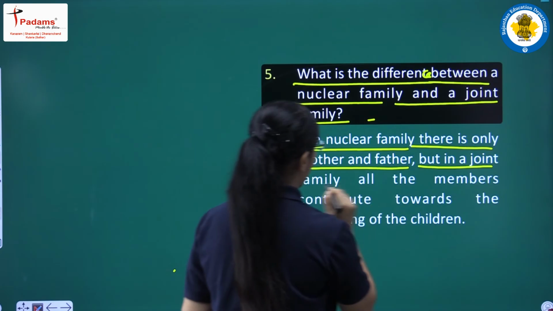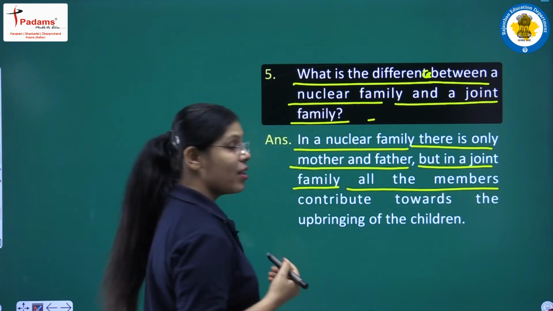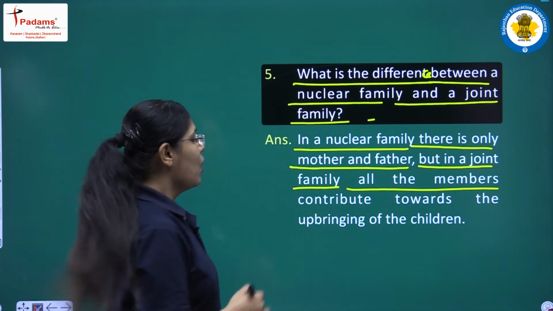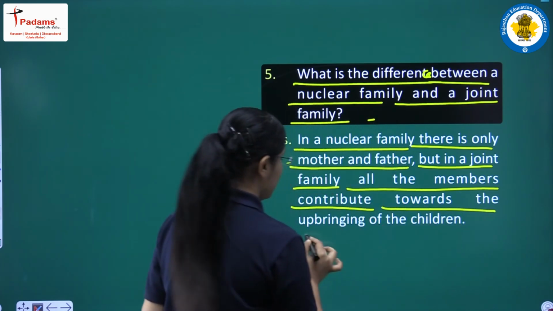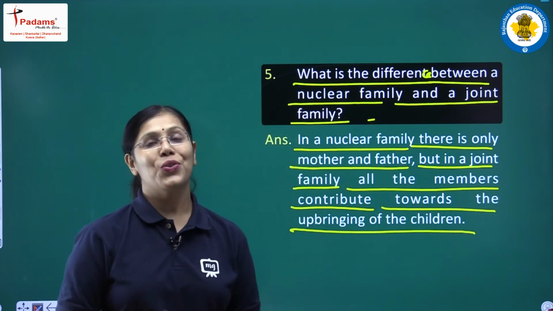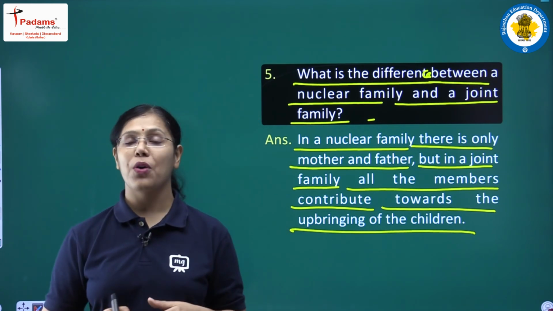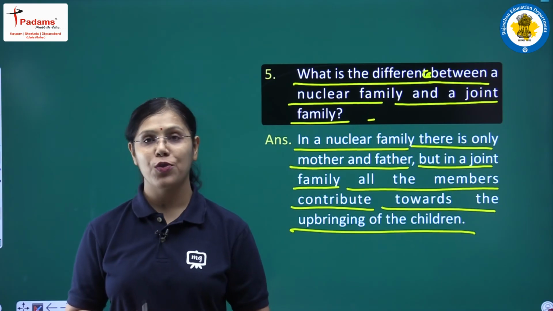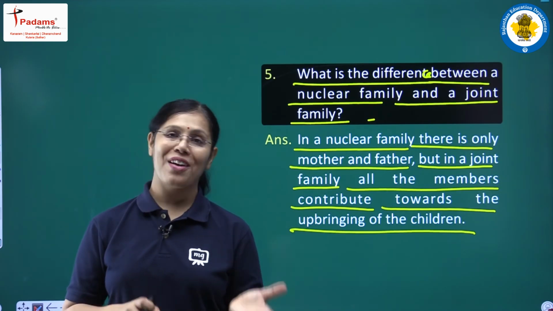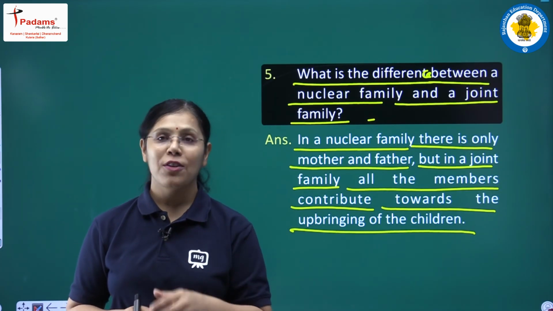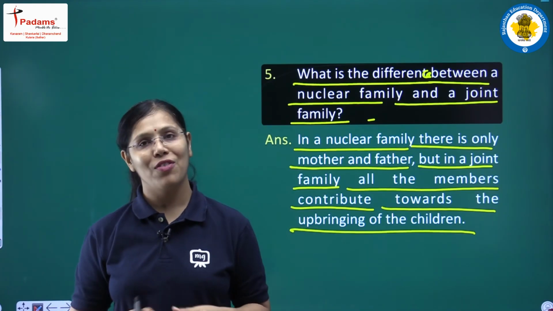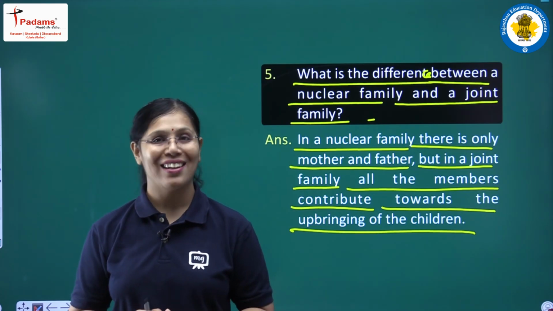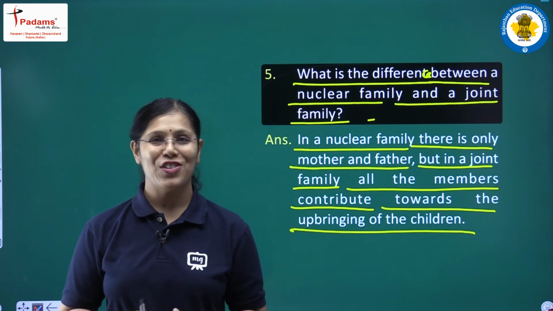But in a joint family, all the members include like grandparents, uncle, aunts, their children, they all contribute towards the upbringing of the children. So in a nuclear family, the whole responsibility of upbringing, especially like taking care of children, education of children, is upon father and mother only, while in a joint family this responsibility is actually divided among different members, as a joint family consists of many members like grandparents, uncles, aunts, their children, etc.